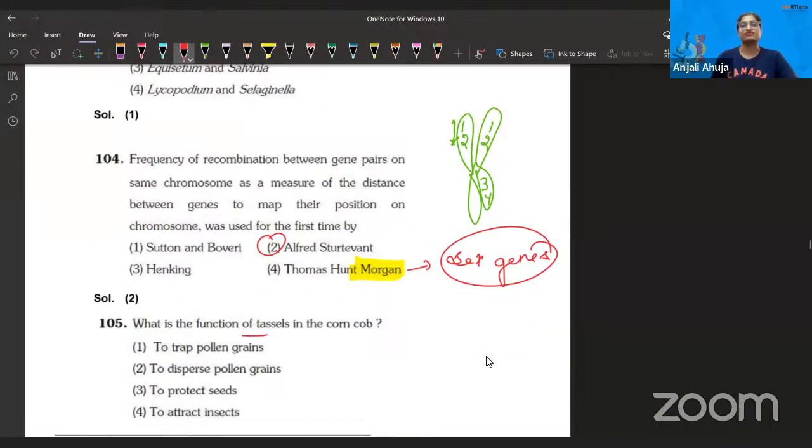What is the function of tassel in the corn cob? Corn cob, you know that, right? You eat corn, right? Butta. If you see, there is a tassel thing coming out of that corn. And that's not only present in the corn fruit that we are eating, it is also present in the initial stages, when the corn kernels are not there. So what is the function?